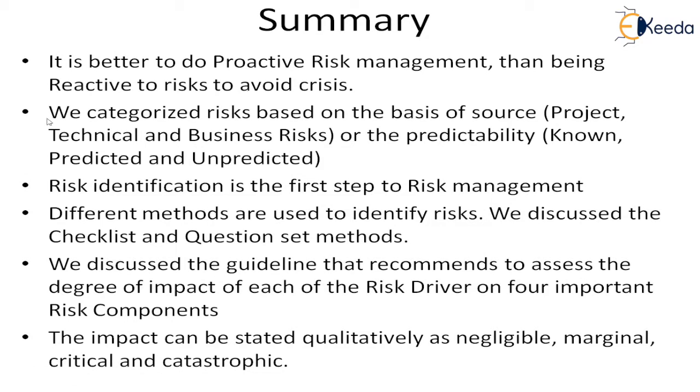And then we said that after doing this, we have to go to the impact. So what is the impact or the damage? That can be stated qualitatively, and that qualitativeness can be very low, low, high and very high, or in the guidelines they say negligible, marginal, critical and catastrophic. So in this lesson, we have discussed generally the risks. What the risks are, where they come from, what the problem is if you don't do it, what the different types of management are. Then we came to risk identification, and we have dealt with risk identification.